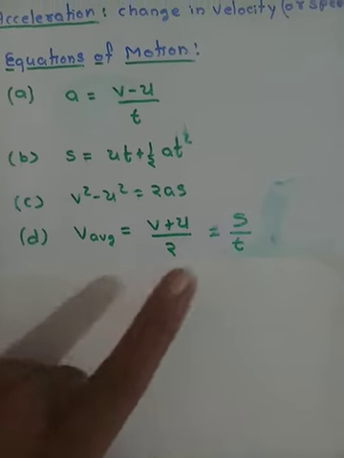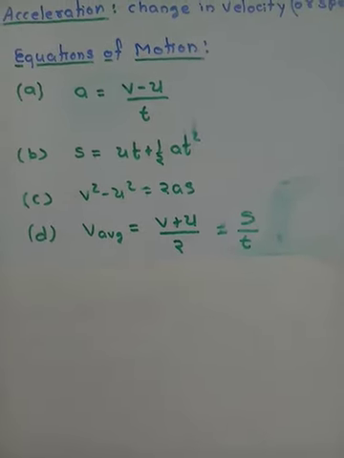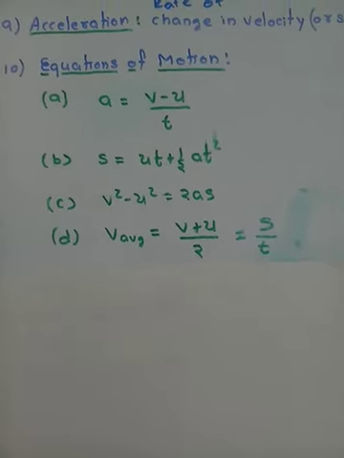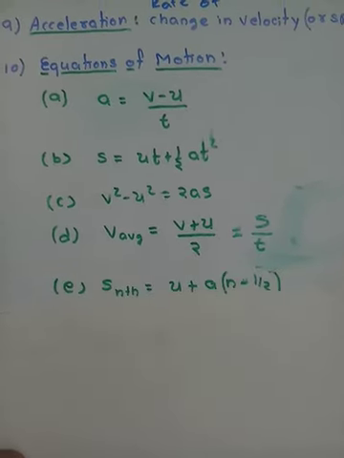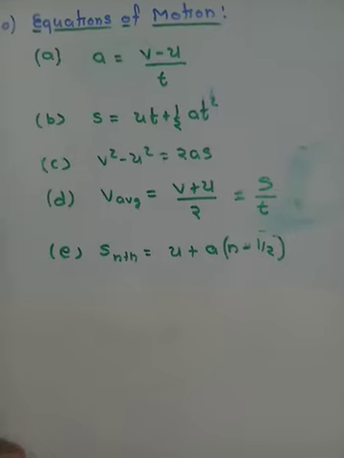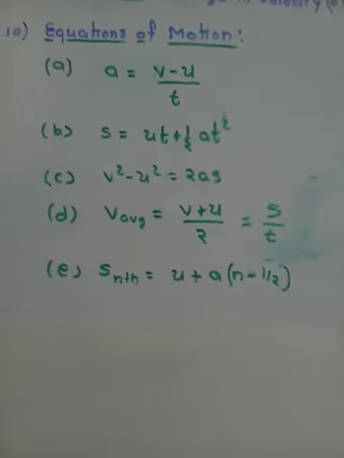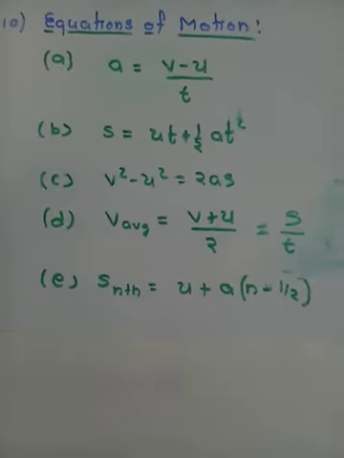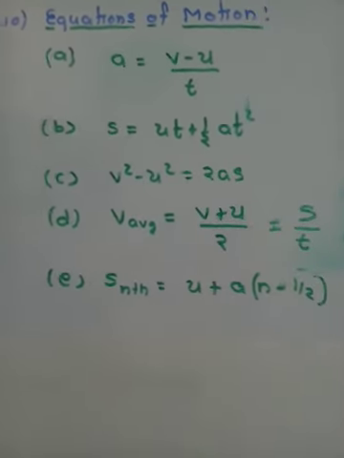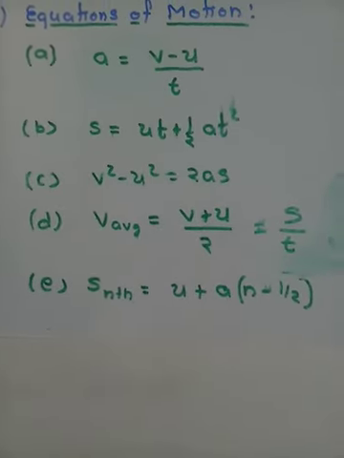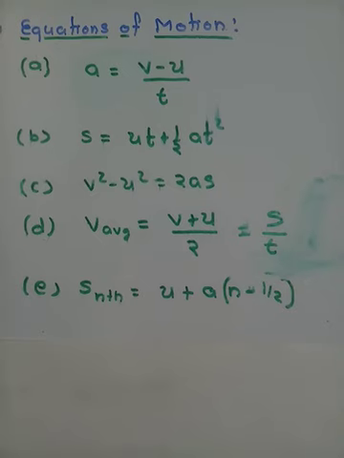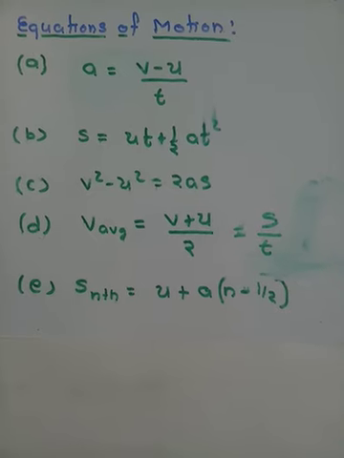So this equation we are also going to use, and there is one more equation, a bit dangerous, not difficult, dangerous. Okay, Sn. What is it? Sn is equal to u plus a into (n minus half).